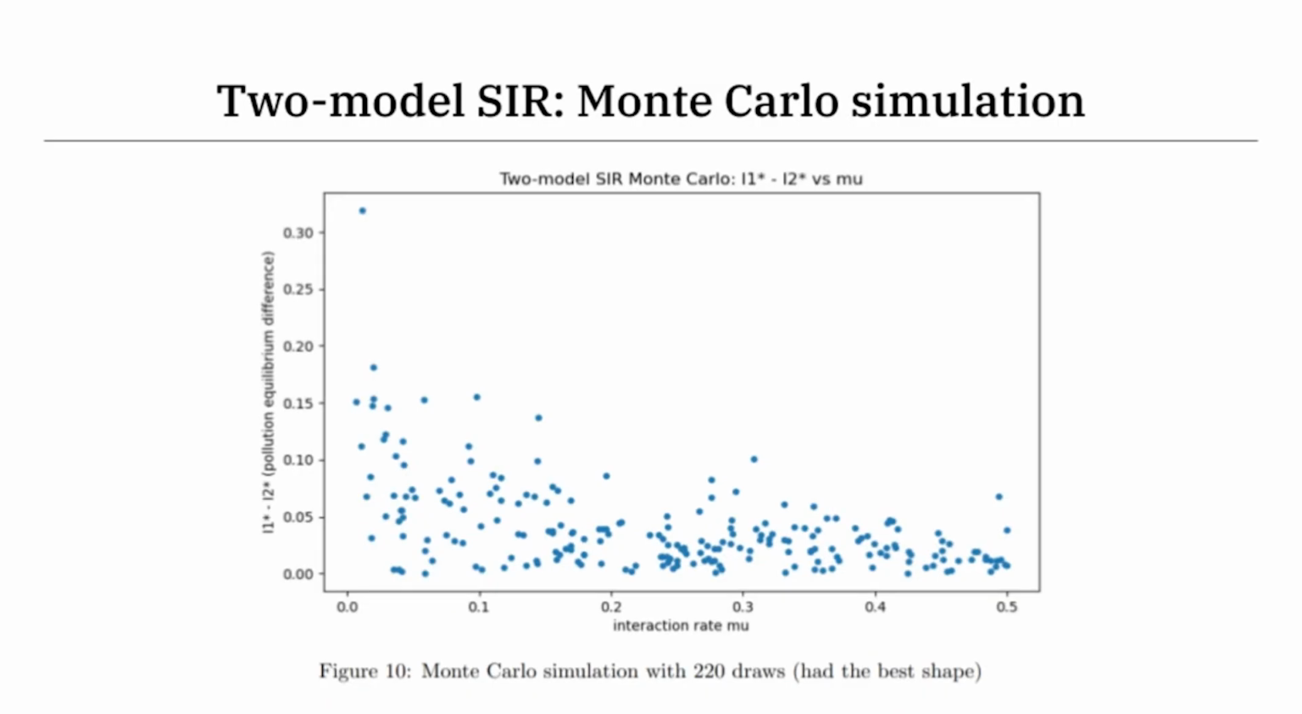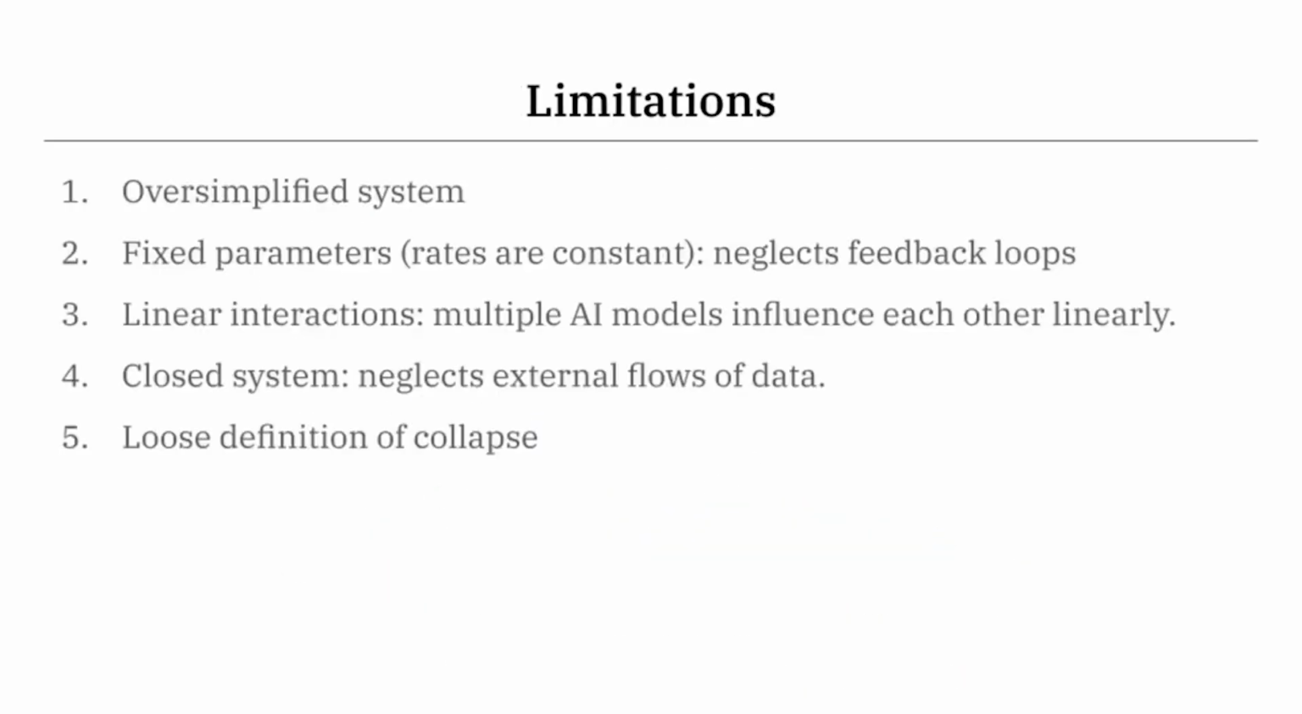To illustrate this further, we perform another Monte Carlo simulation of the difference between 2 equilibriums, I1 star minus I2 star, against the interaction rate mu. Clearly, we see that more interaction, or higher mu, leads to more similar long-term behavior. Thus, in this way, we can finally define what total collapse means mathematically, and that is when I1 star minus I2 star is 0.